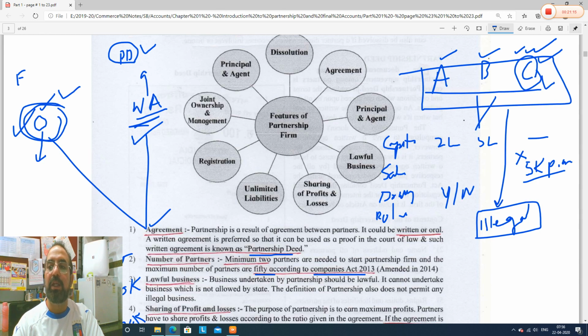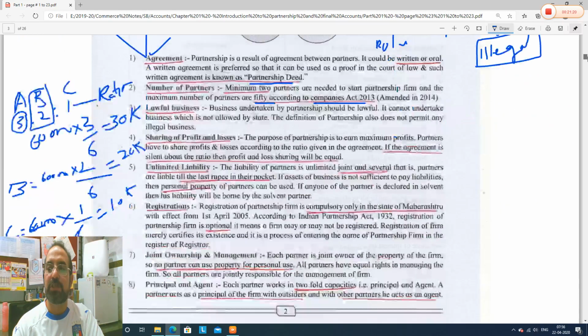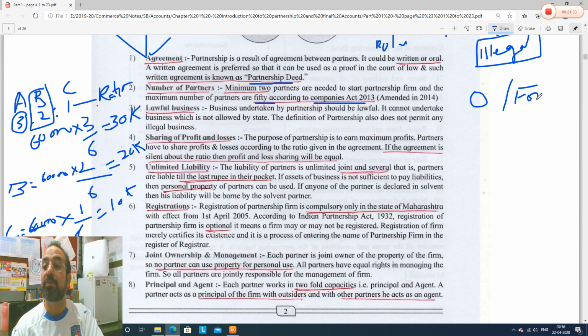Let me take one example. First scenario: they decided orally, or they did not decide. They forgot. They said, "Arey yaar, we are friends, don't worry about the profits. We will discuss in future." Or they agreed, but it was oral and nothing was written. Now later on, A says, I am working more, or I have introduced more capital in the business. I should get 3 shares.